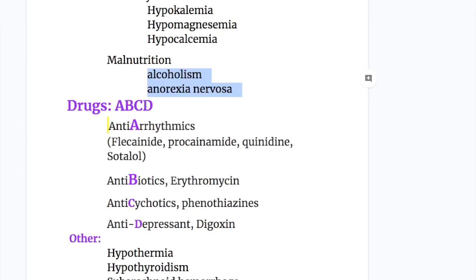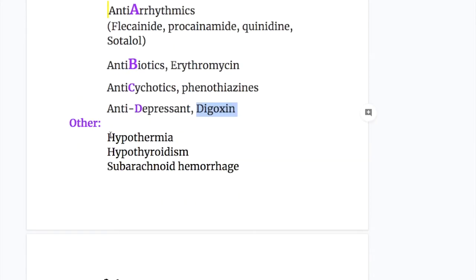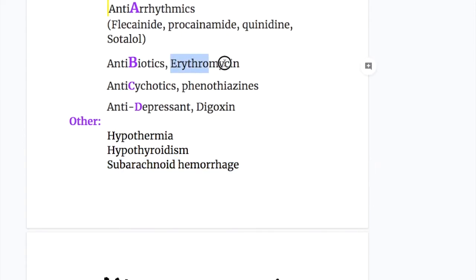And what drugs cause TdP? ABCD: antiarrhythmics, flecainide, procainamide, quinidine, and sotalol. Antibiotics, erythromycin. Antipsychotics, phenothiazines. Antidepressants, tricyclic antidepressants, and digoxin cause TdP. Other causes include hypothermia and hypothyroidism. The endocrine disorder that causes TdP is hypothyroidism, and subarachnoid hemorrhage may also cause TdP. So amongst the antibiotics, erythromycin, and amongst the endocrine disorders, hypothyroidism, may cause TdP.